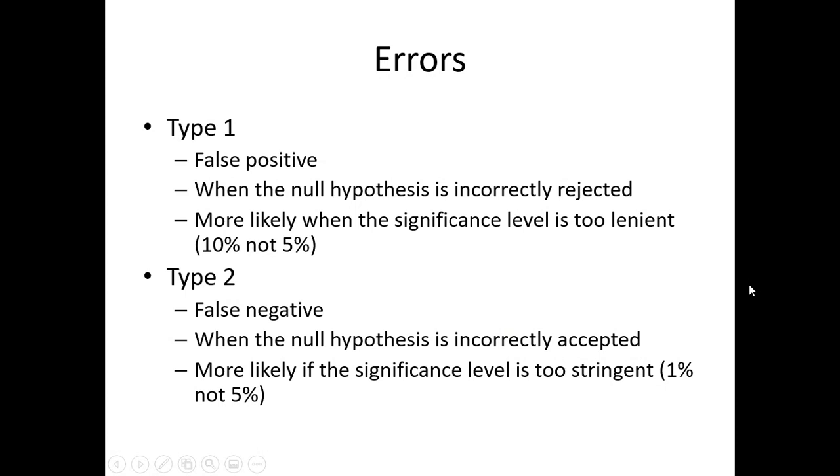If you're told otherwise, if they refer to a different level of significance, the question is normally asking about errors. And just a reminder, these are the 2 errors, type 1 and type 2, and this is when they are likely to occur.